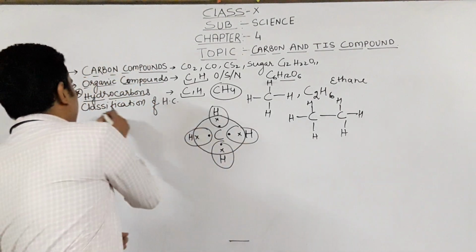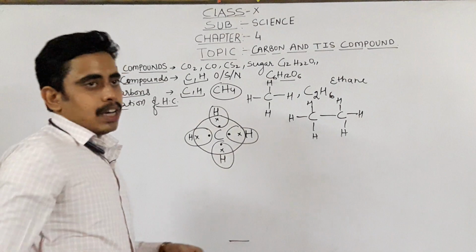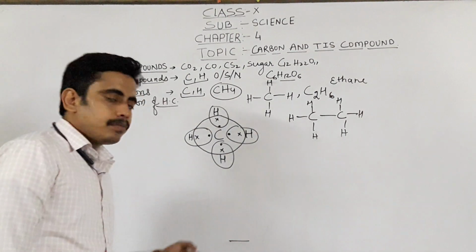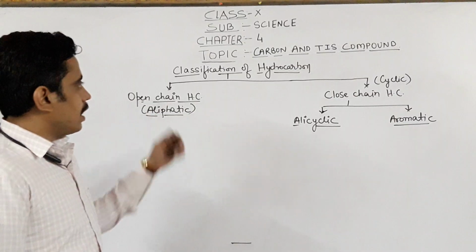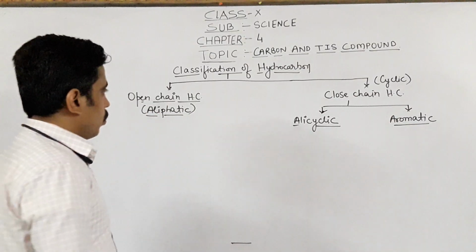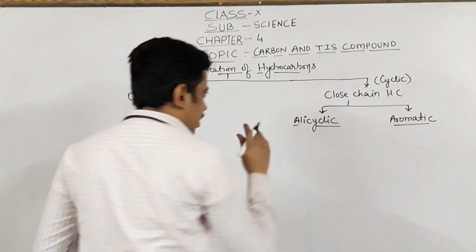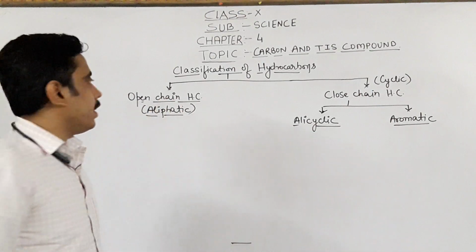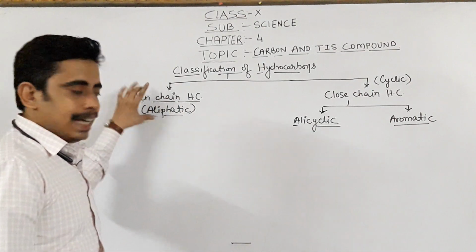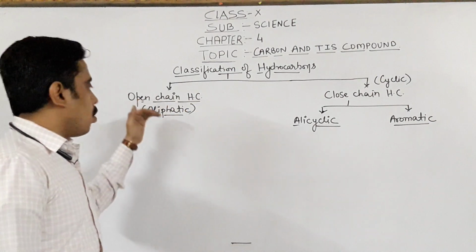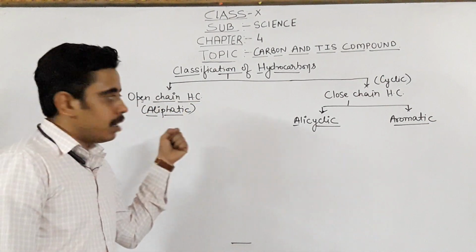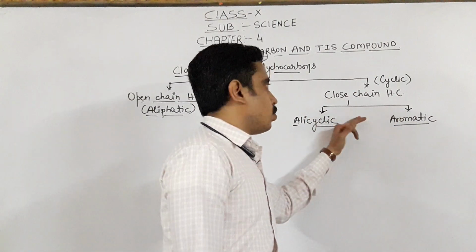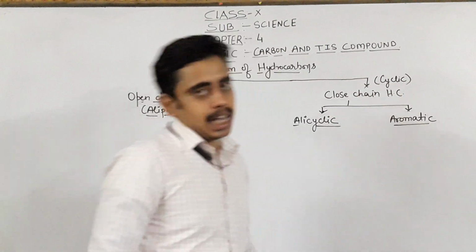Let's see the classification of hydrocarbons in detail. Hydrocarbons, as you can see, are generally classified into 2 main types. One is the open chain hydrocarbons, also known as aliphatic hydrocarbons, and the other is the closed chain hydrocarbons, also known as cyclic hydrocarbons.